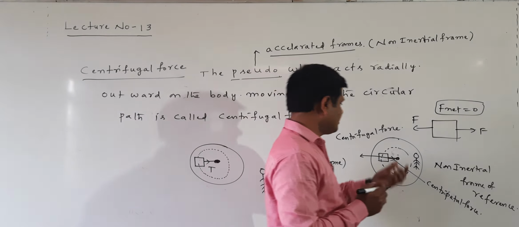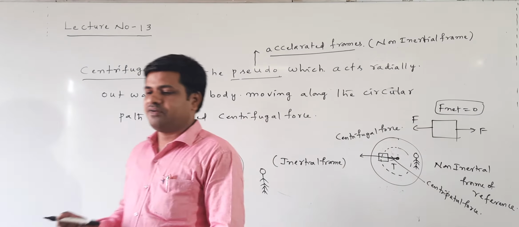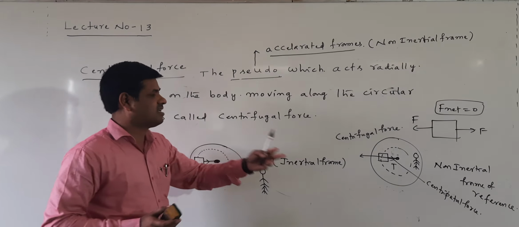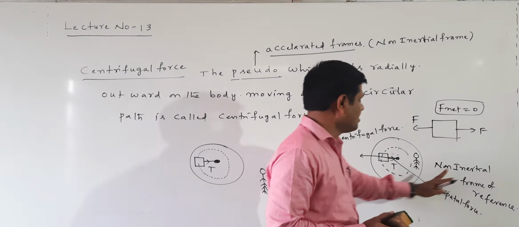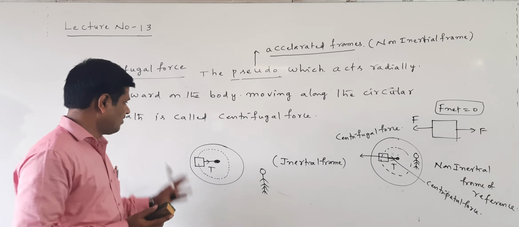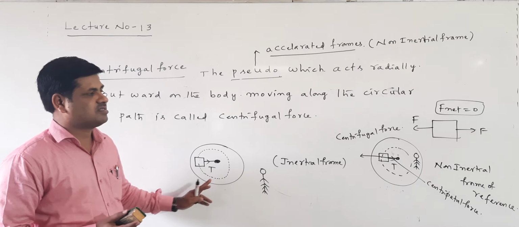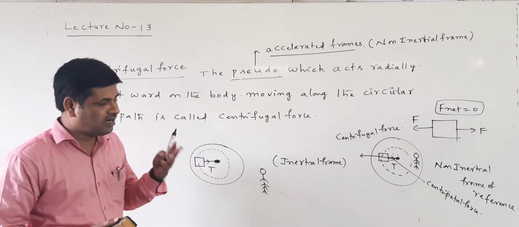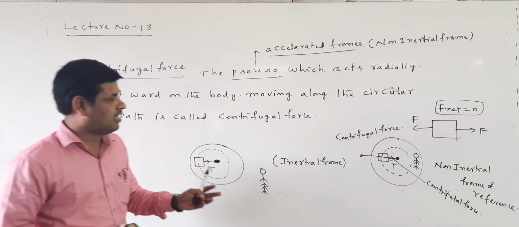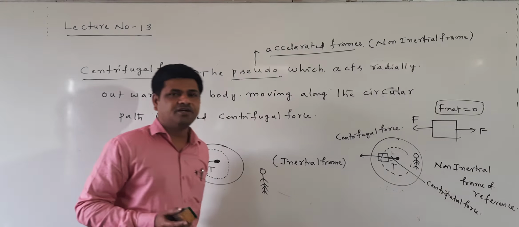When the observer is in the non-inertial frame of reference, a pseudo force is acting in the accelerated frame. The accelerated frame is a non-inertial frame of reference. In the inertial frame of reference, only one force is acting, that is the centripetal force. Centrifugal force is not acting. But in the non-inertial or accelerated frame of reference, two forces are acting: one is the centripetal force, another is the centrifugal force.